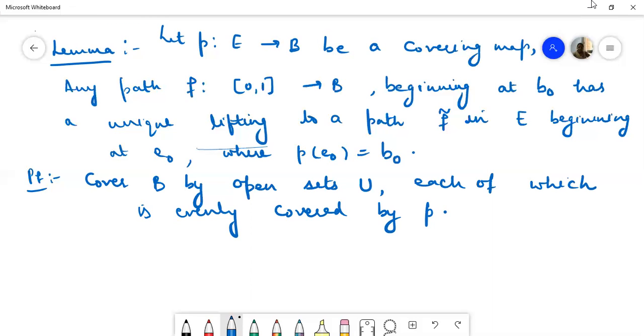So we can now find a partition of the interval [0, 1].